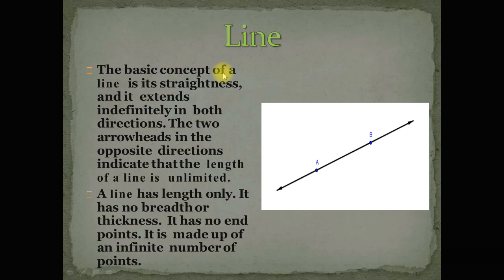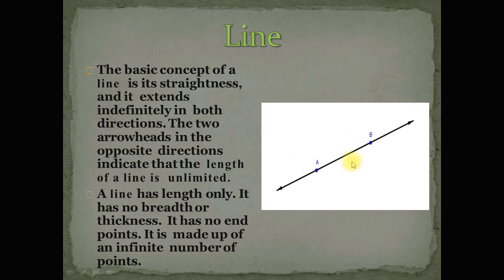The basic concept of a line is its straightness, and it extends indefinitely in both directions. The two arrow heads in the opposite directions indicate that the length of a line is unlimited. A line has length only. It has no breadth or thickness. It has no endpoints. It is made up of an infinite number of points.